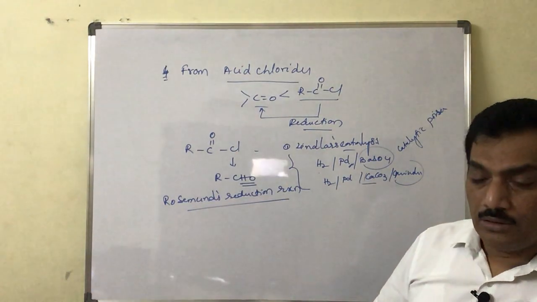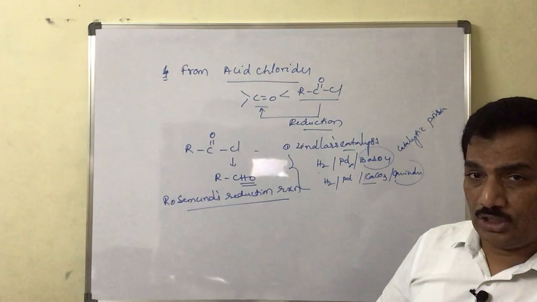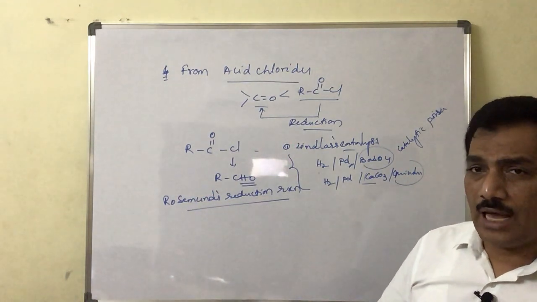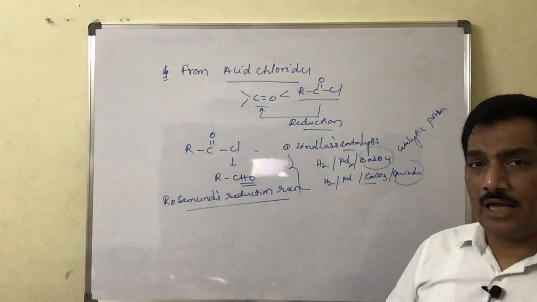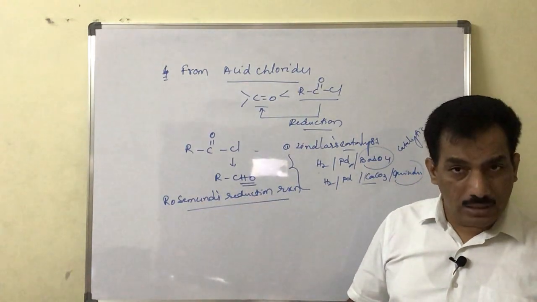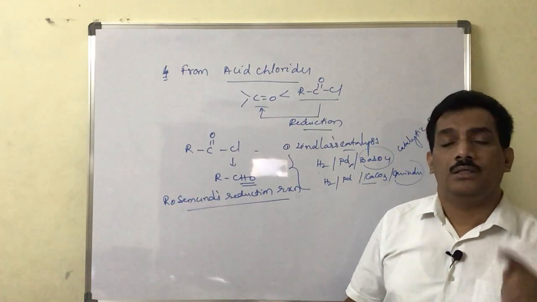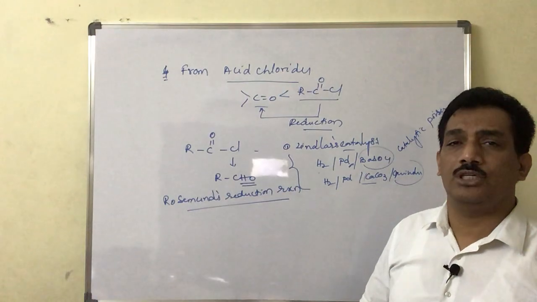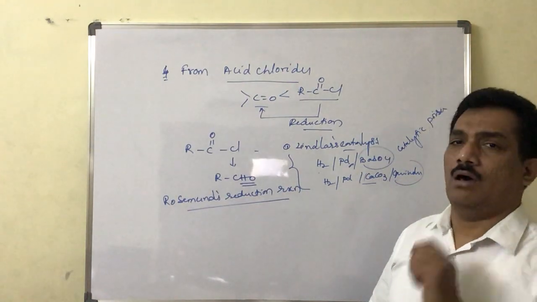So if it is not a controlled reduction, the controlled reduction happens only when the catalytic activity of the palladium is decreased. If it is not decreased, then automatically the reduction of these acid chlorides ultimately leads to the formation of alcohols.